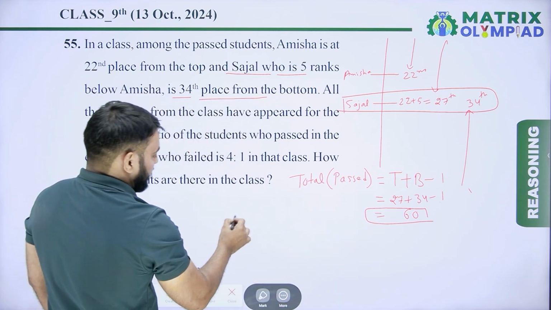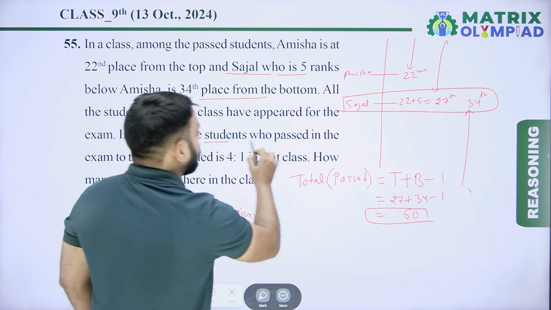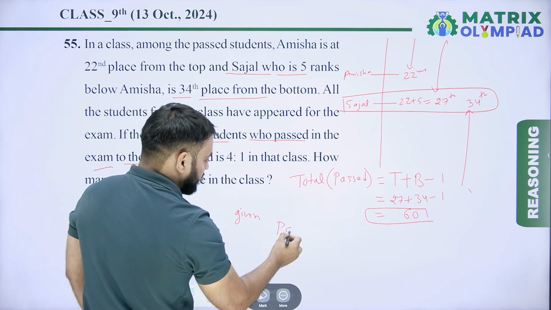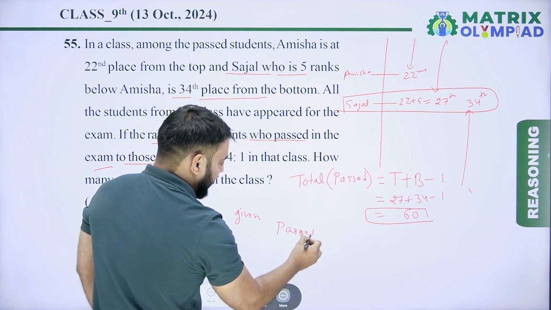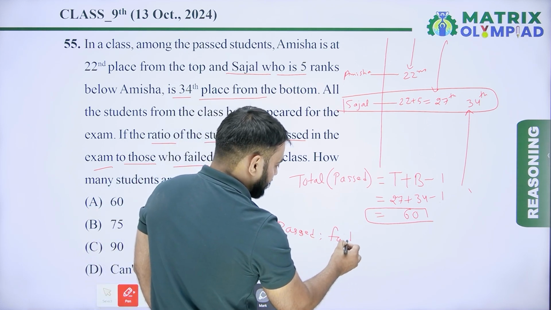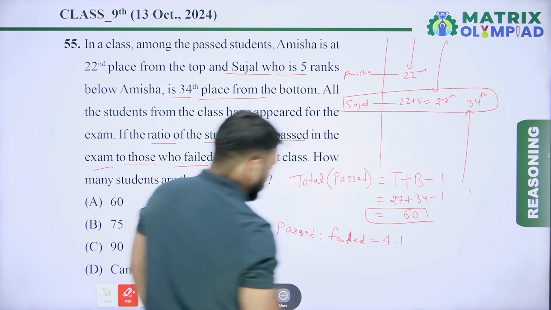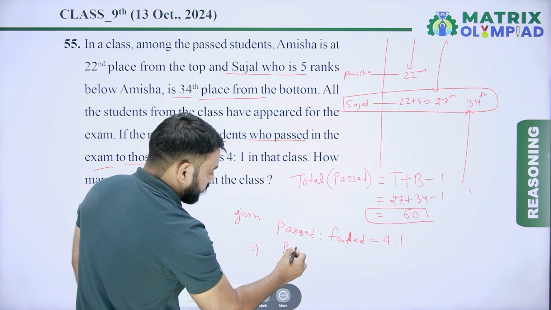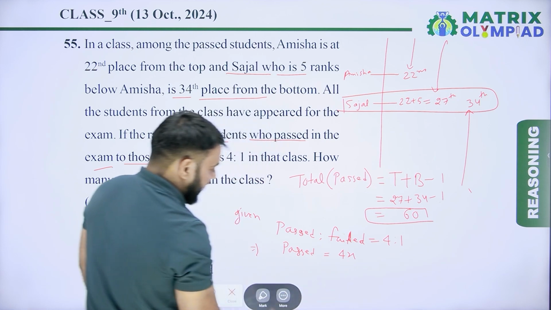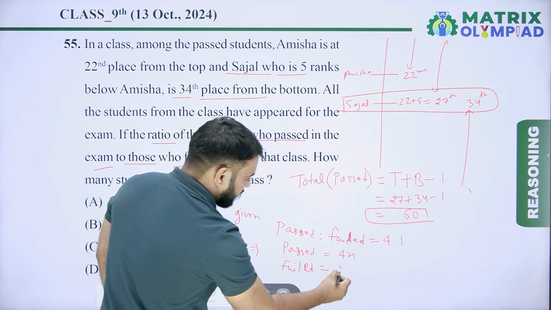Now given is the ratio of the students who passed in the exam to those who failed, which is 4:1. So let's suppose the number of students who passed in the exam is 4x and the number of students who failed in the exam is x.